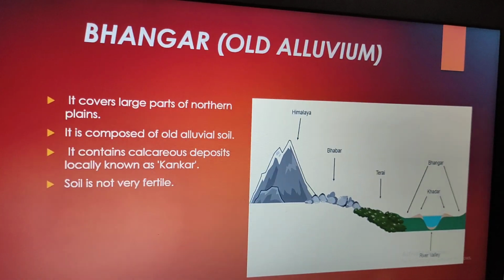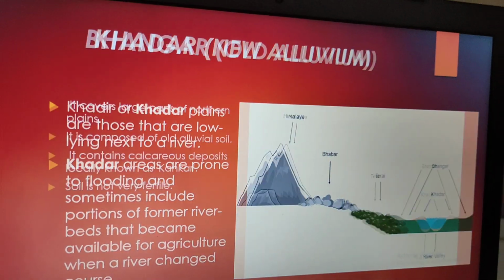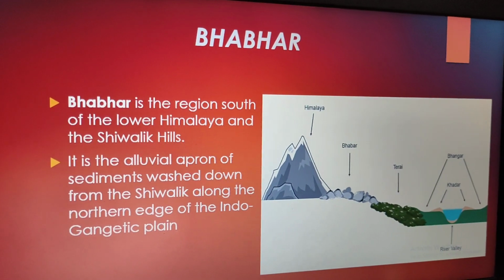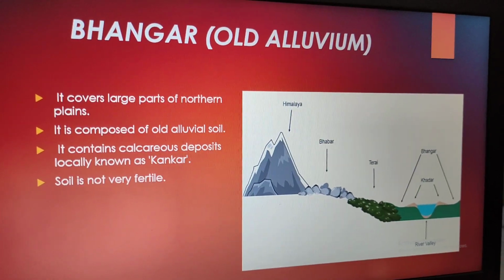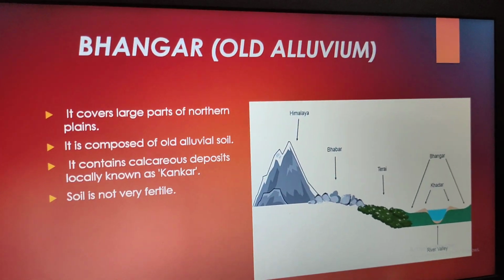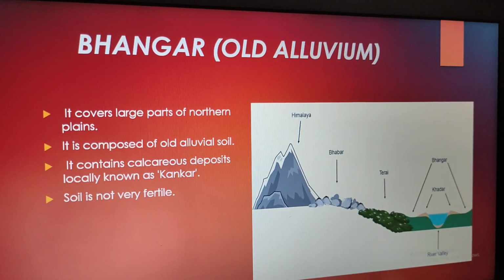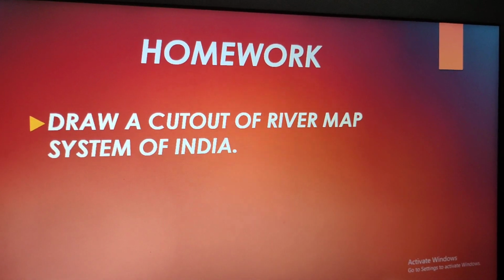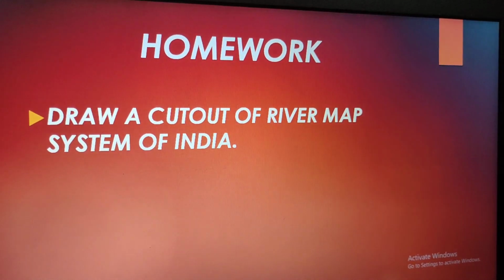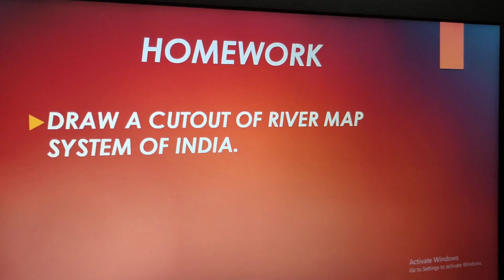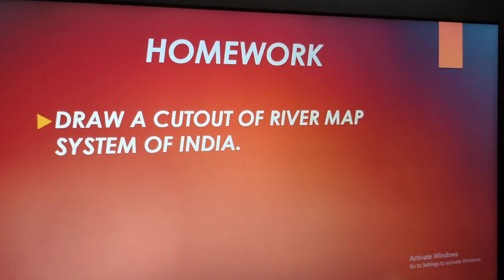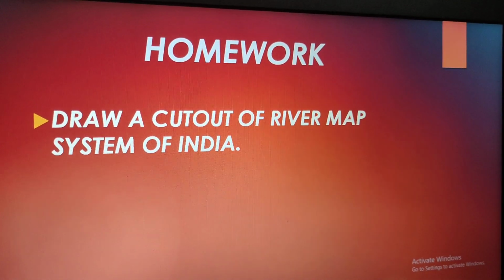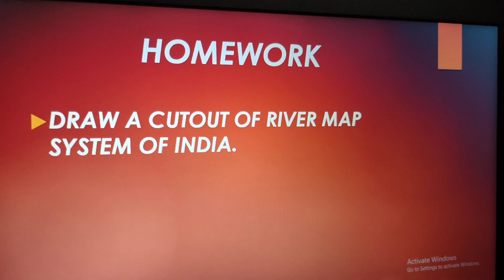Now class, we have discussed the four important terms: your Terai region, your Bhabar, your Bhangar and your Khadar. Now, to understand it better, you will do a homework. In a cutout map of India, you will draw the river system of India. It is very important to understand the northern plains. We should be very well versed with the river map of India.